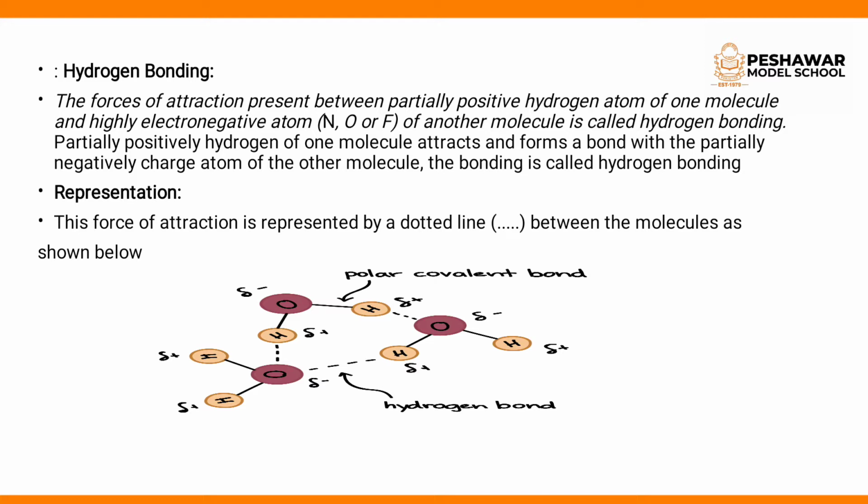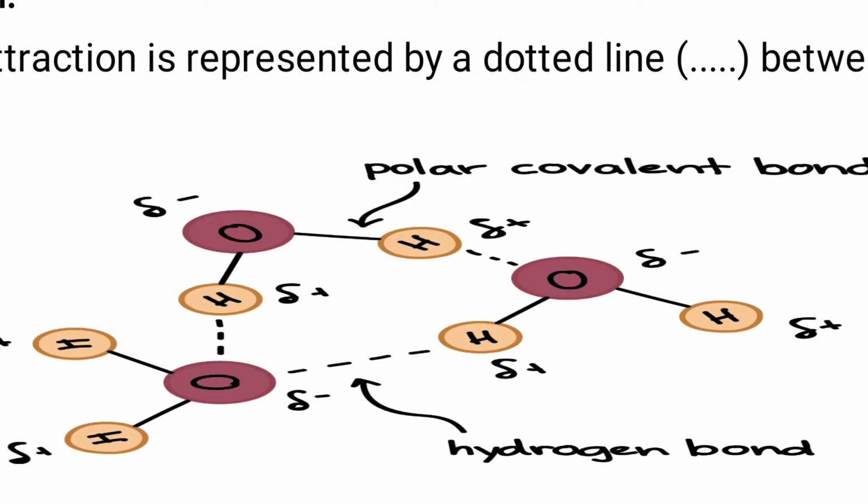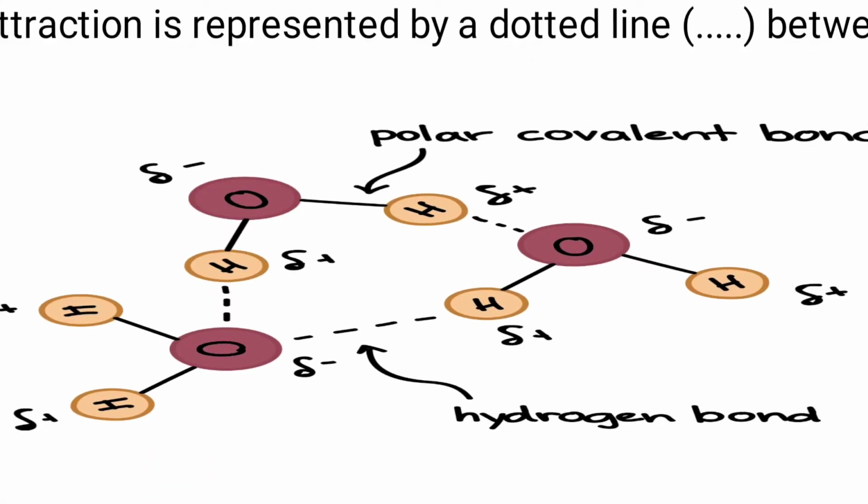Now, hydrogen bonding is always represented by a dotted line. What is the representation of hydrogen bonding? Hydrogen bonding is always represented by a dotted line. Clear class? Now look at an example of hydrogen bonding.